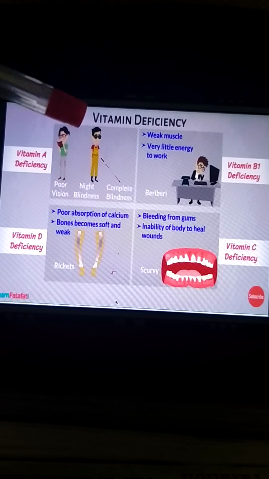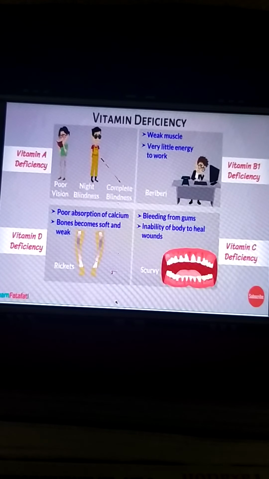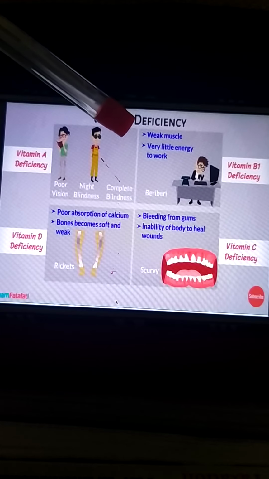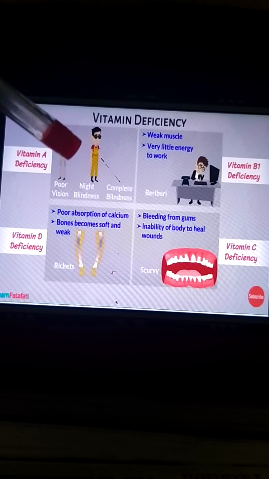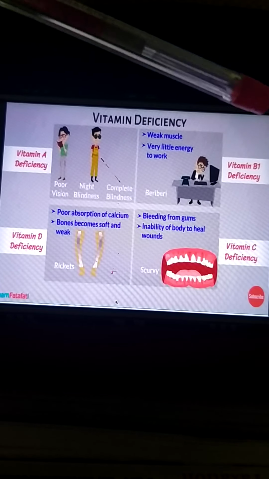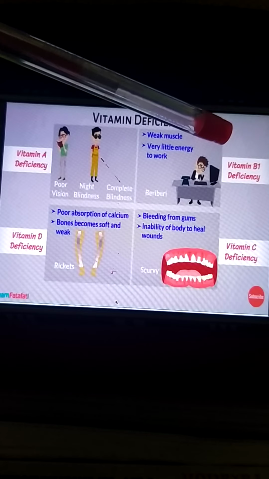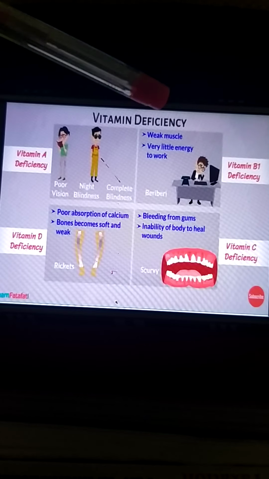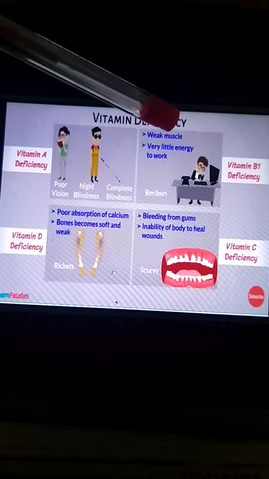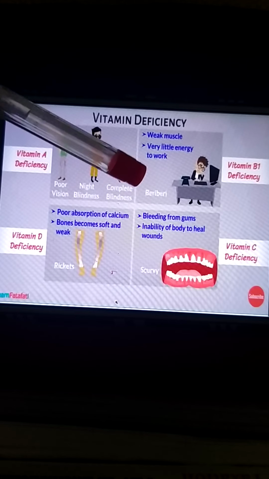Then vitamin deficiency. There are different vitamins, and different vitamins play a major role. If there is a deficiency of vitamin A, there will be poor vision or even night blindness, and eventually complete blindness. Then vitamin B1 deficiency. We have seen that the group of vitamins is called the B complex. B1 is one of the vitamins, and its deficiency weakens the muscles, and you will get very little energy to work. That condition is called beriberi.